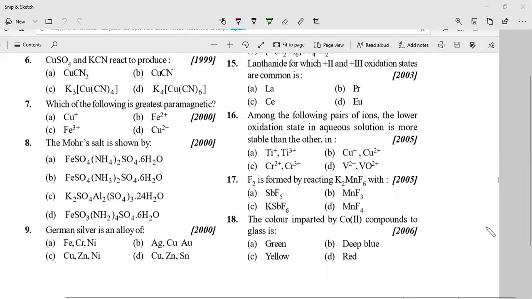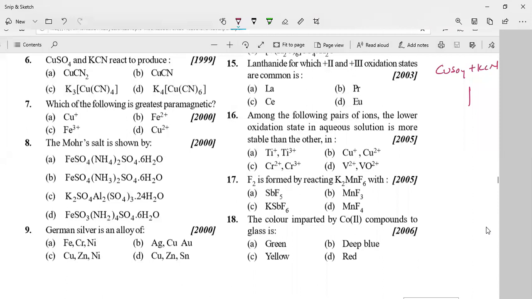Okay, now let us start answering these questions. The first one has two compounds, a reaction between copper sulfate and potassium cyanide, right? So here, when you react copper sulfate and potassium cyanide, CuSO4 and KCN.